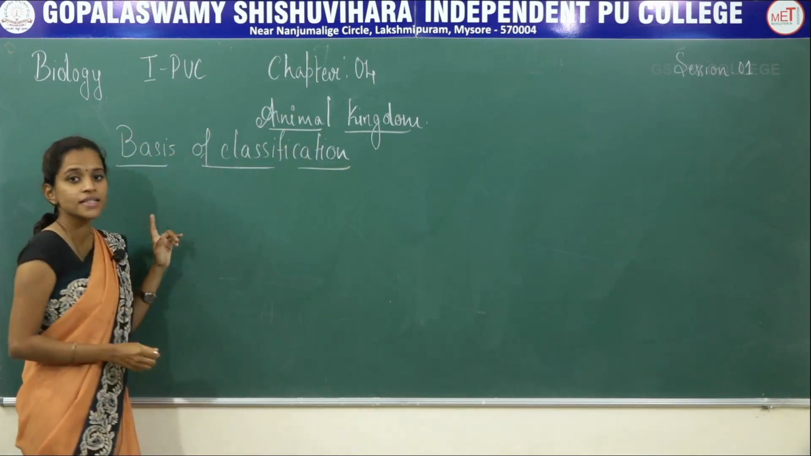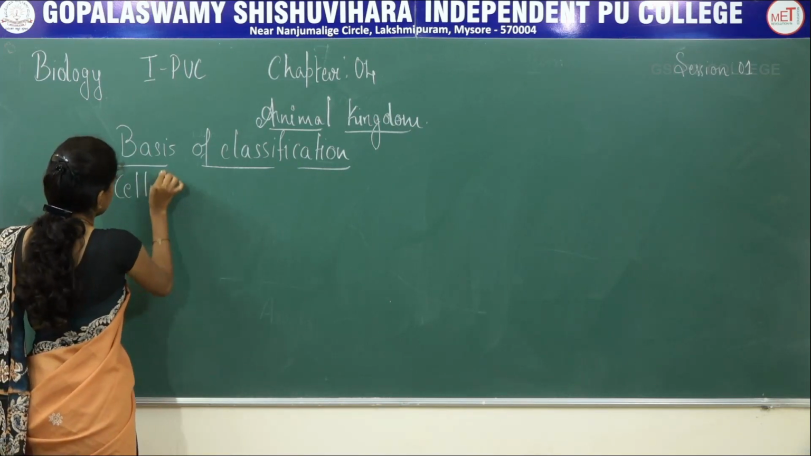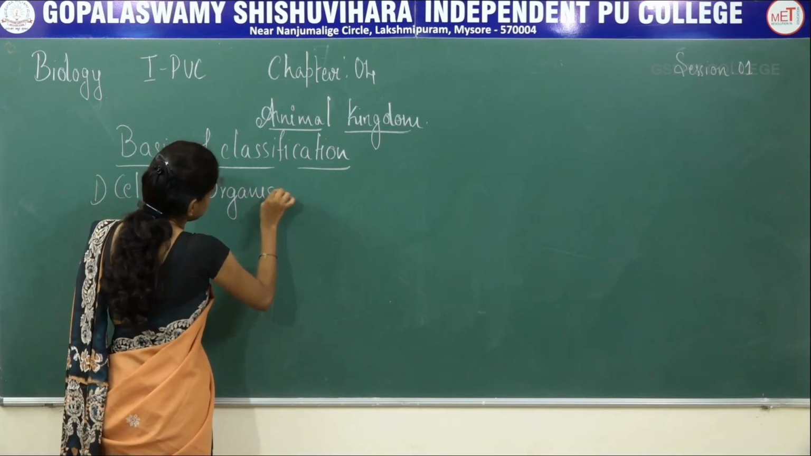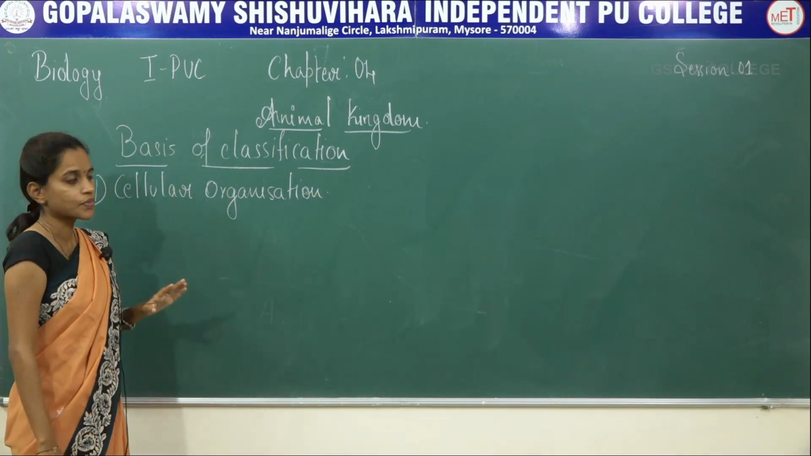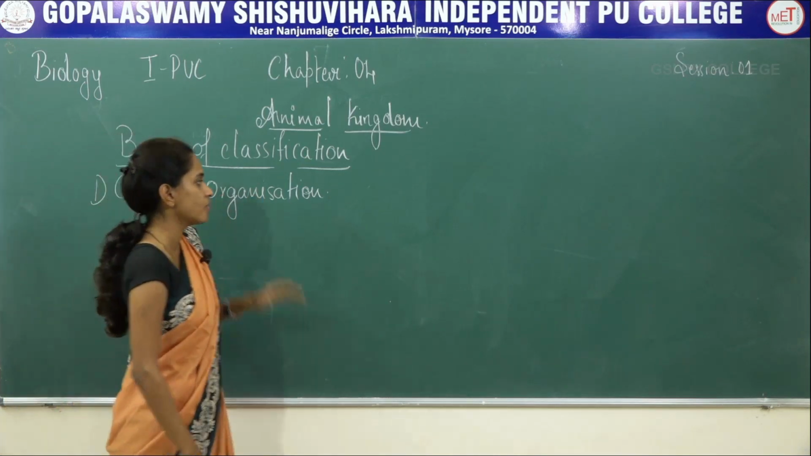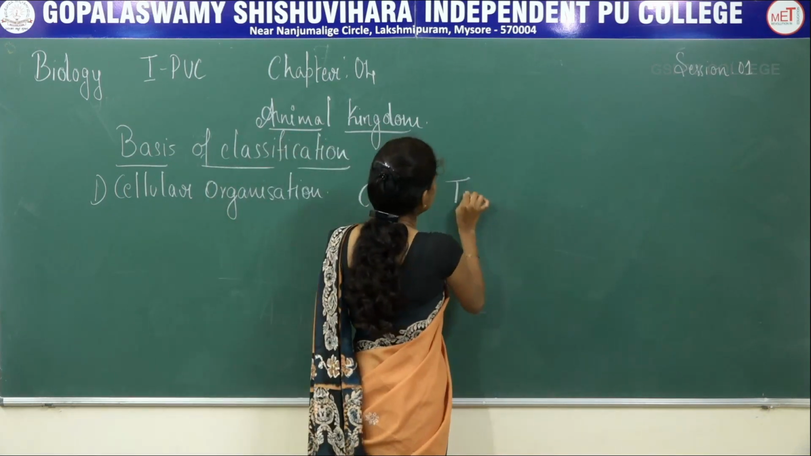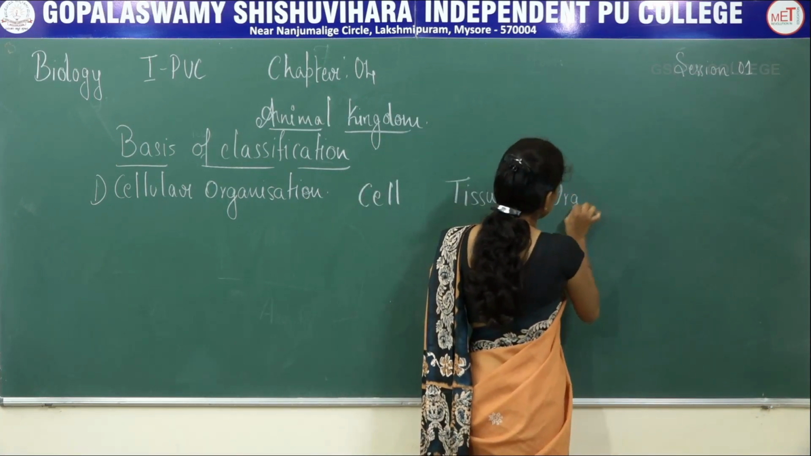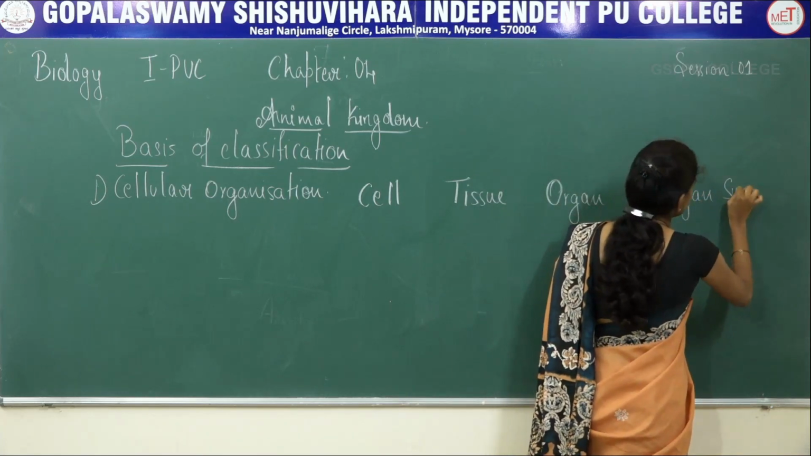So the first basis of classification will be cellular organization. When it comes to cellular organization, they are of different forms. The first form will be cell, then comes the tissue, then comes the organ, then comes the organ system.